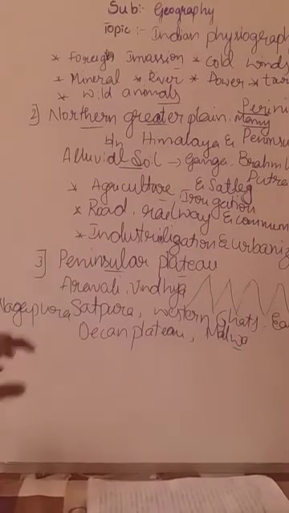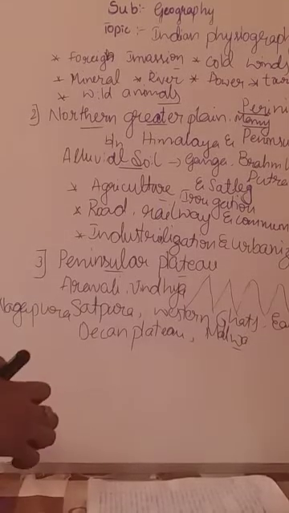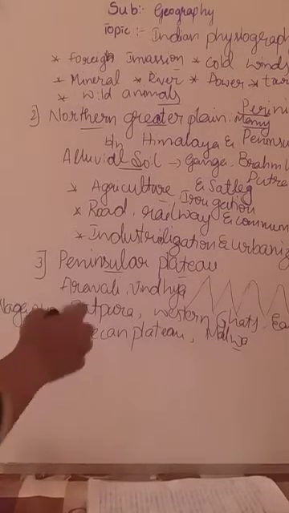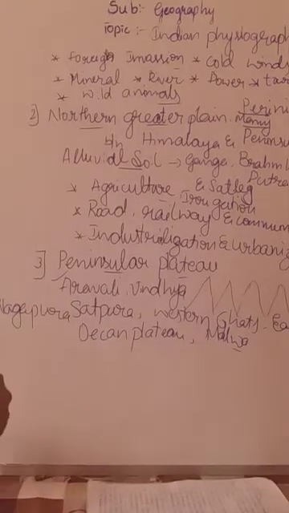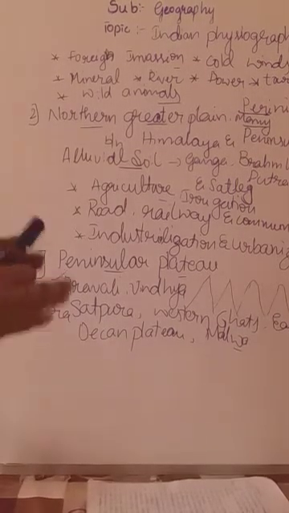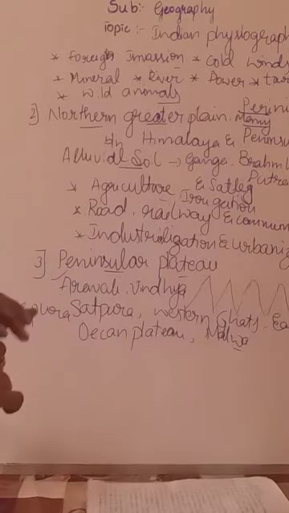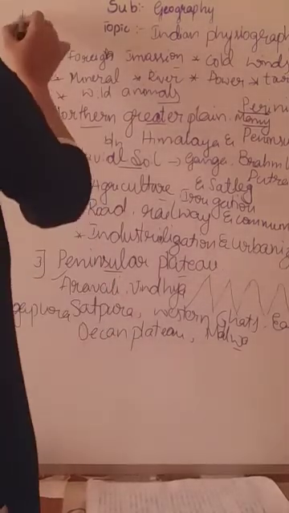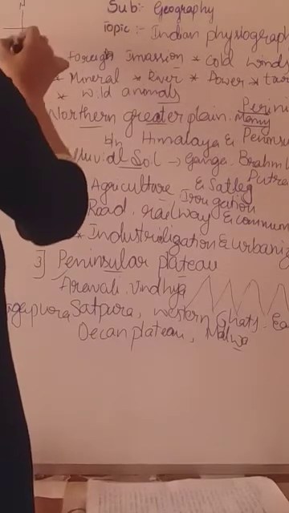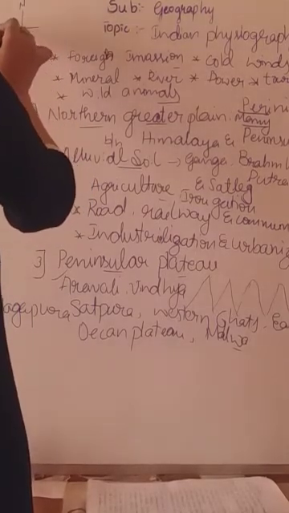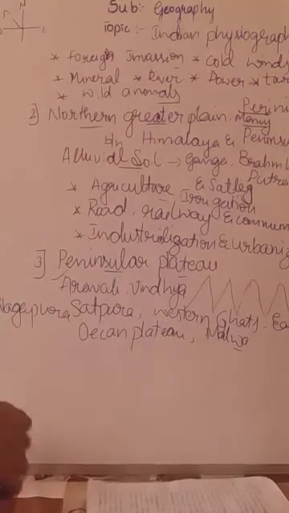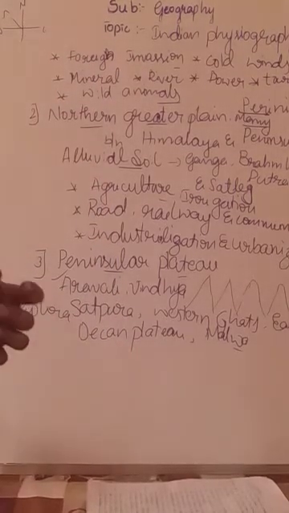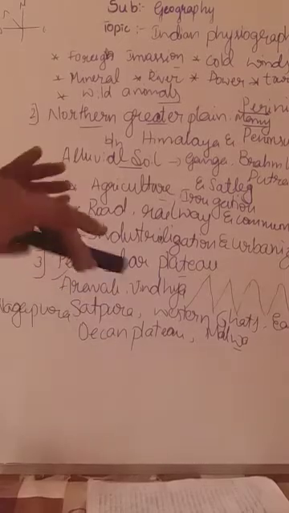So yes, in this we have to see the first one, very important, what is there in your book, that is the Aravali Hills. Okay, let us know about the Aravali ranges. It is the oldest folded mountains, lying to the northwest. Northwest in the sense, this is the north and this is the west, right? This is east. So here we can see the Aravali ranges. Okay, it is the oldest and famous for folding mountains.